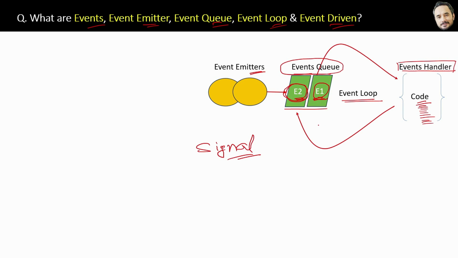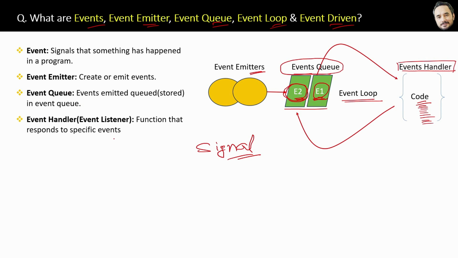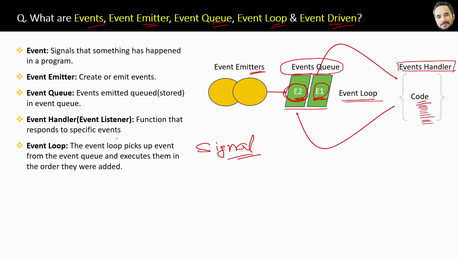Okay, so great. That's the whole story. Easy, right? About how the events are originated and how they are processed. And also here I have written the simplest and easiest to understand definitions of events, event emitters, event queues, event handlers, and event loops. Okay, I already explained all of them.